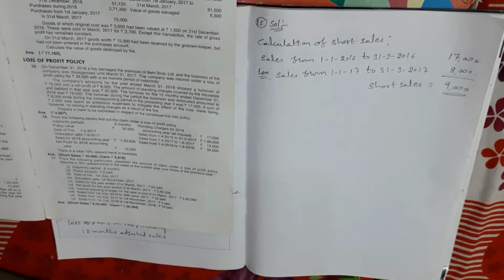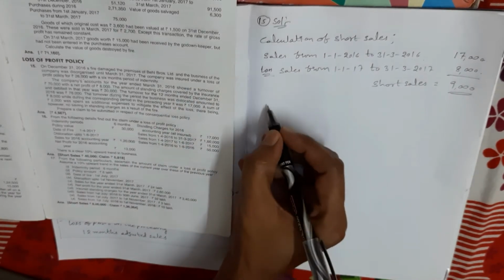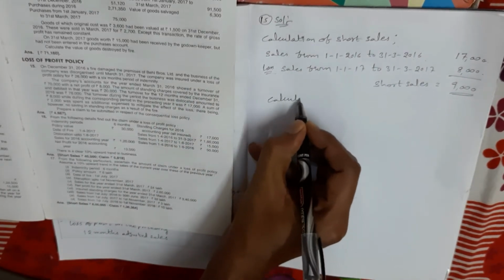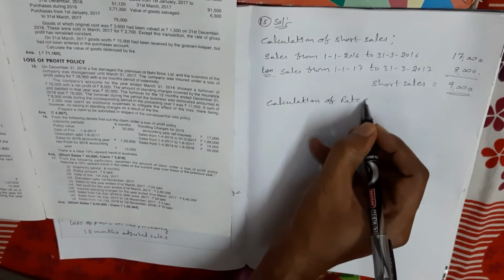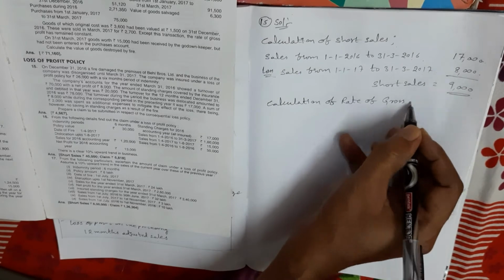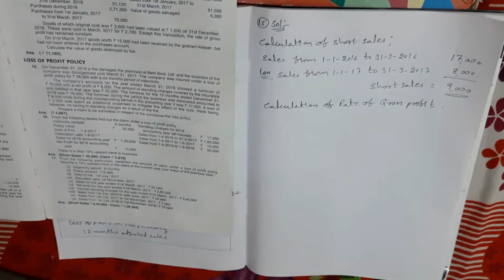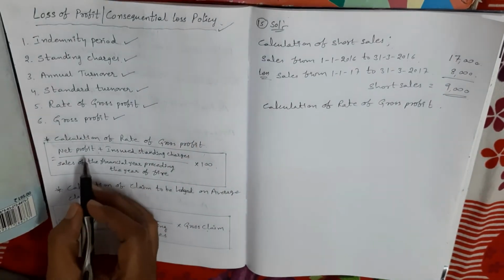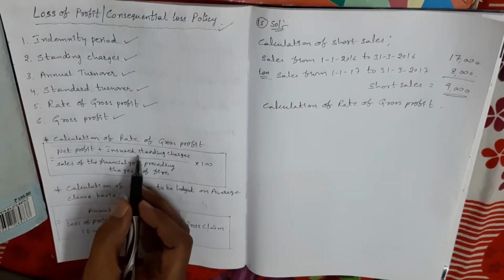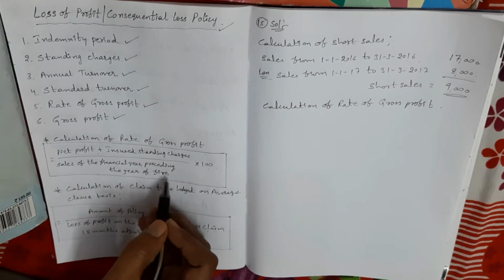Next, in second step, we calculate the rate of gross profit. Okay, calculation of the rate of gross profit. Here to calculate the rate of gross profit, okay, one formula I explained. What is the formula? See, net profit plus insured standing charges divided by sales of the financial year preceding the year of fire into 100.